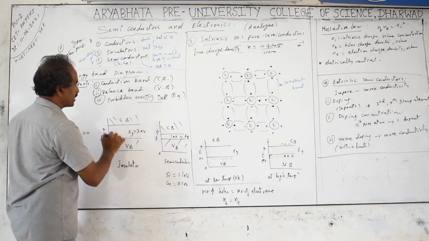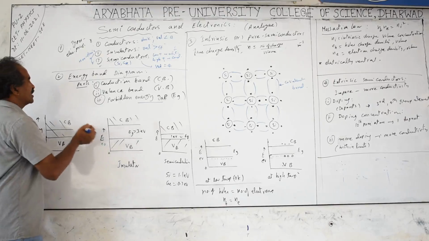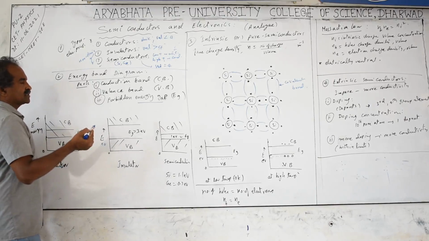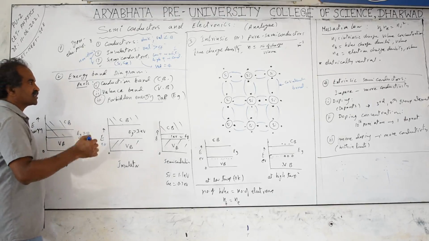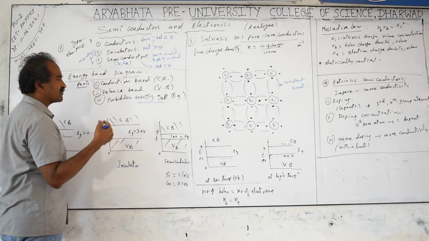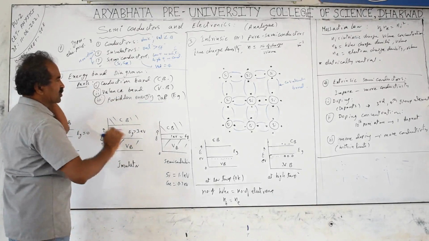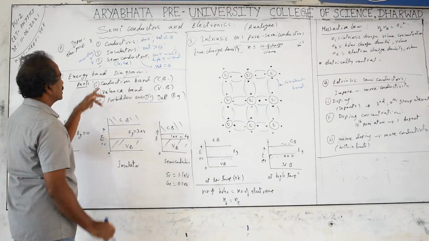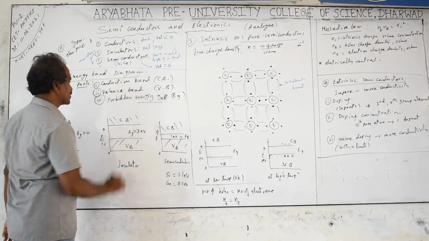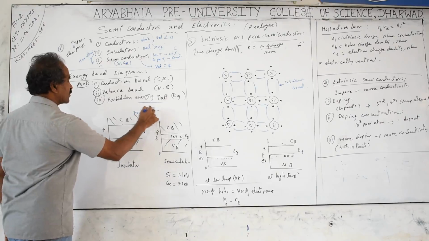What does the valence band mean? The energy of the electrons or charges in the valence shell. Valence shell means the outermost orbit. The range of energy possessed by the electron in the valence shell is called the valence band. And the range of energy possessed by a free electron is the conduction band. Free means not attracted by the nucleus of the atom and able to move freely from atom to atom. The free electron energy itself is called the conduction band. So conduction band electrons are free electrons, which are able to move freely.